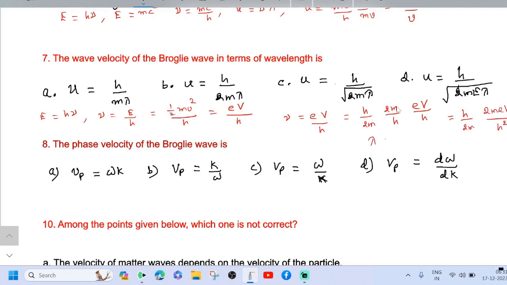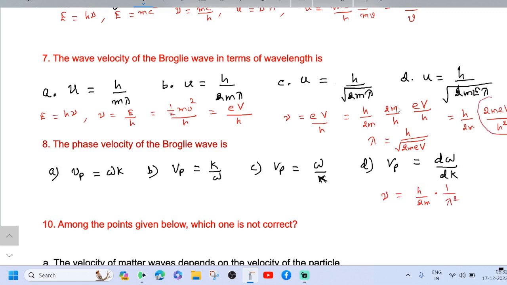You know that de Broglie wavelength associated with an electron is h by root of 2m eV, small e, charge. Therefore, we may write nu equal to h by 2m into 1 by lambda square.